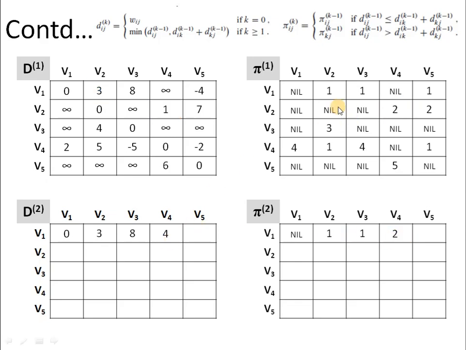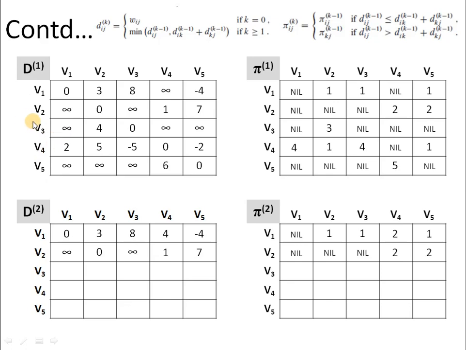Next we have V1 to V5. So the path we have to follow is V1 to V2 and then V2 to V5. This entry comes out to be 7 plus 3, 10, which is greater than minus 4. So there will not be any change. Next, we are talking about vertex V2. So the row corresponding to vertex V2 will remain as it is.